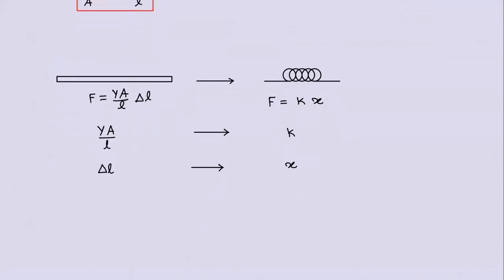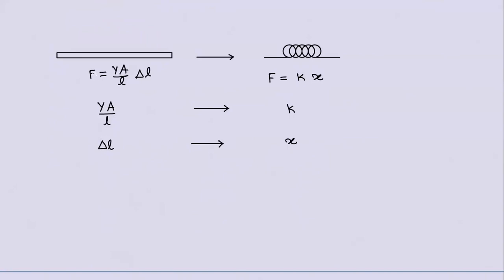So finally, you don't remember all these details. Nothing you remember. You remember, from the IIT JEE point of view, a single statement. Any rod can be considered as a spring with spring constant K equal to YA by L. You have to mug up. X is elongation or delta L also elongation. You can take any one among them.